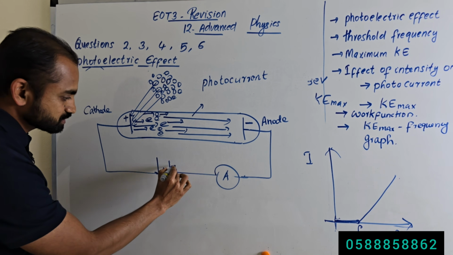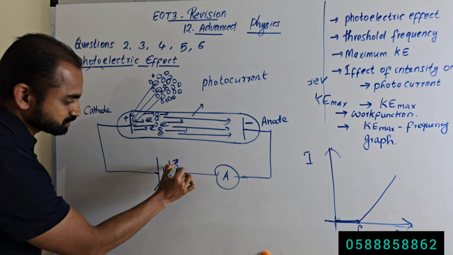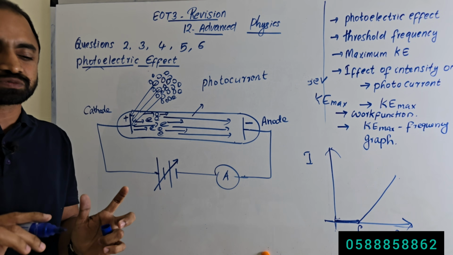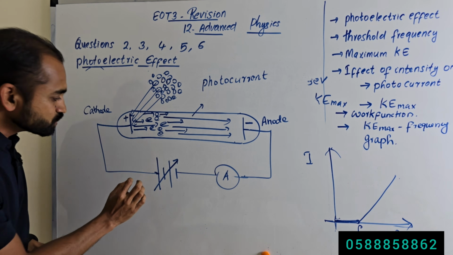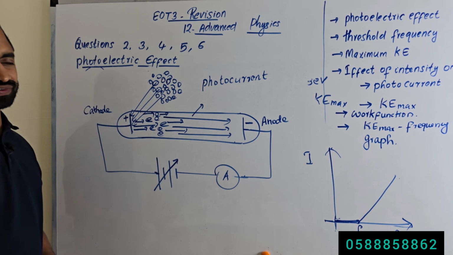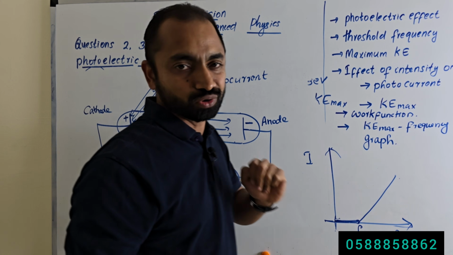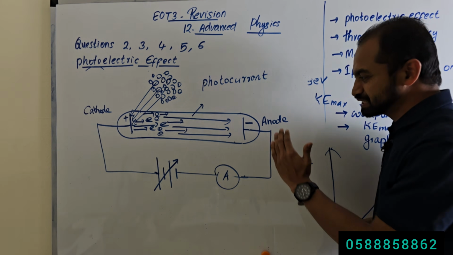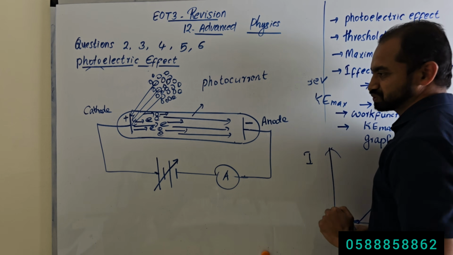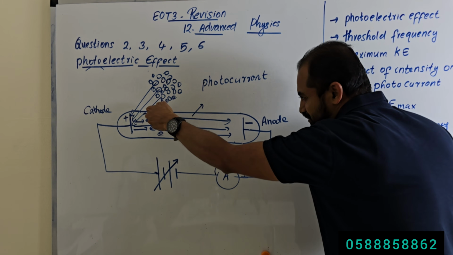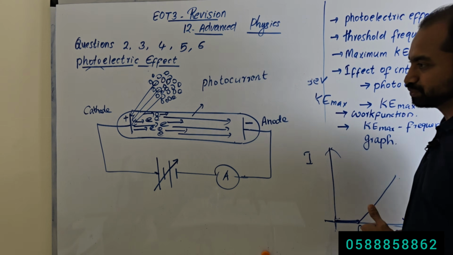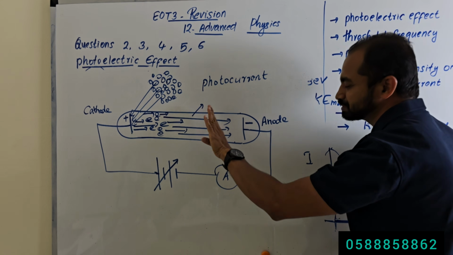Now we will make this a variable potential difference, meaning we can increase this potential difference. So we are increasing the potential difference. Now this plate becomes more negative. What happens then? It will repel the electrons strongly. So it is difficult for electrons to reach the anode, because now there is more repulsive force.